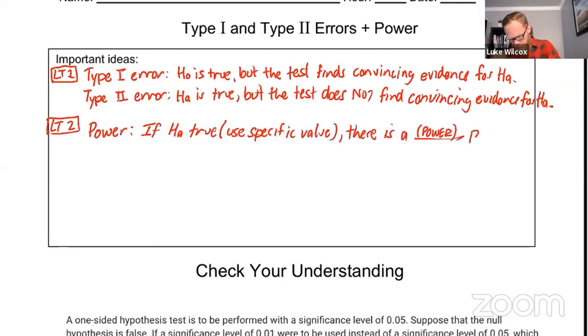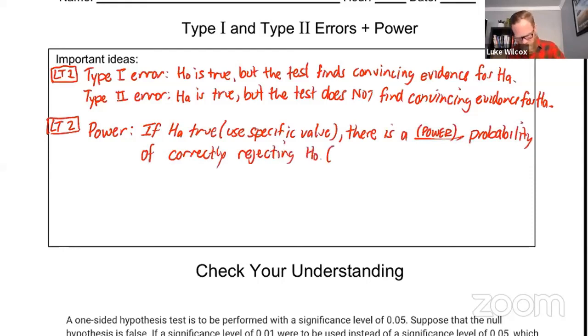And that is definitely a probability. We want to describe that as a probability of correctly rejecting H null. And what that really means is that we find convincing evidence for HA.